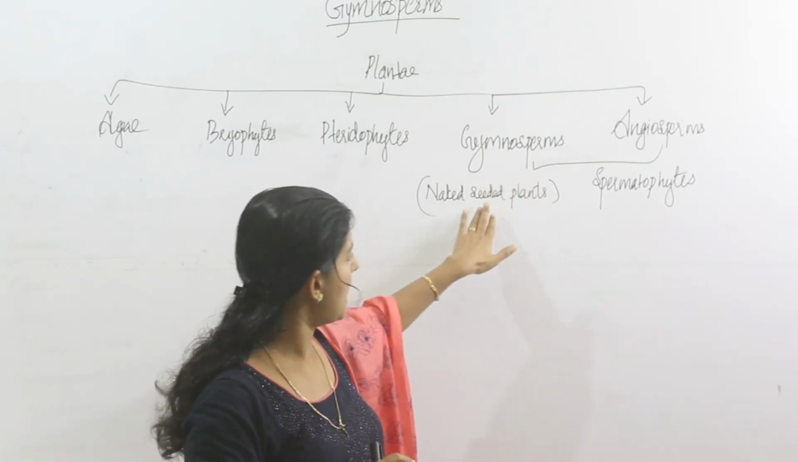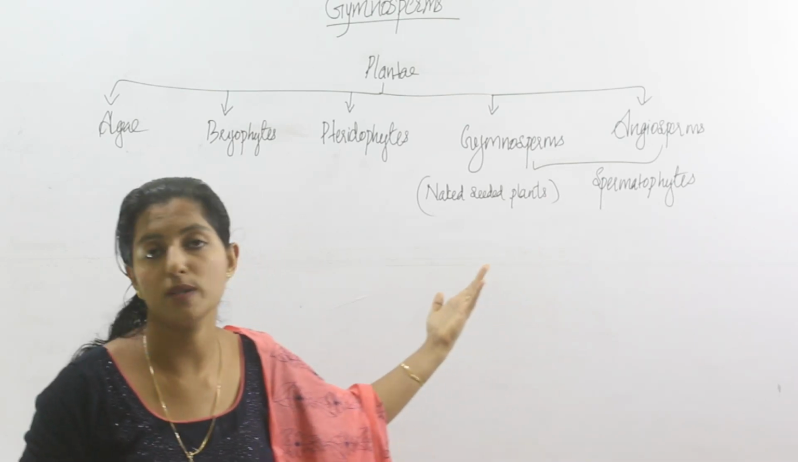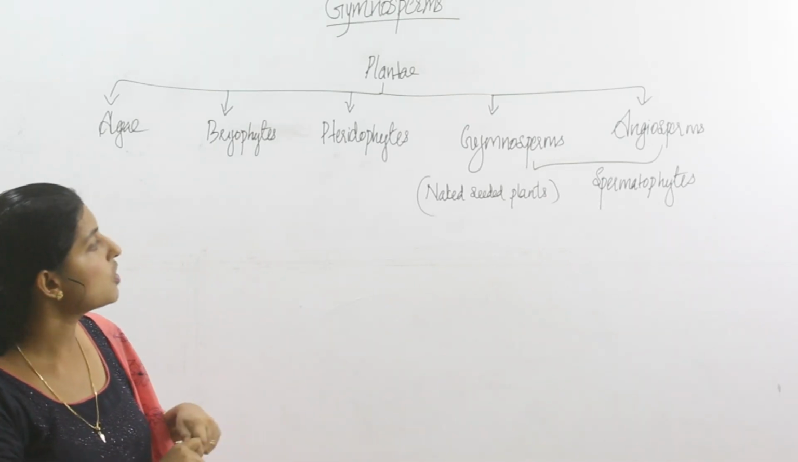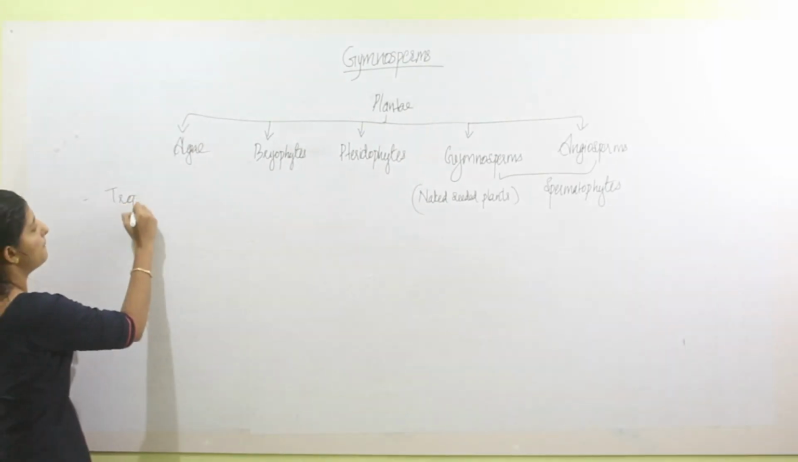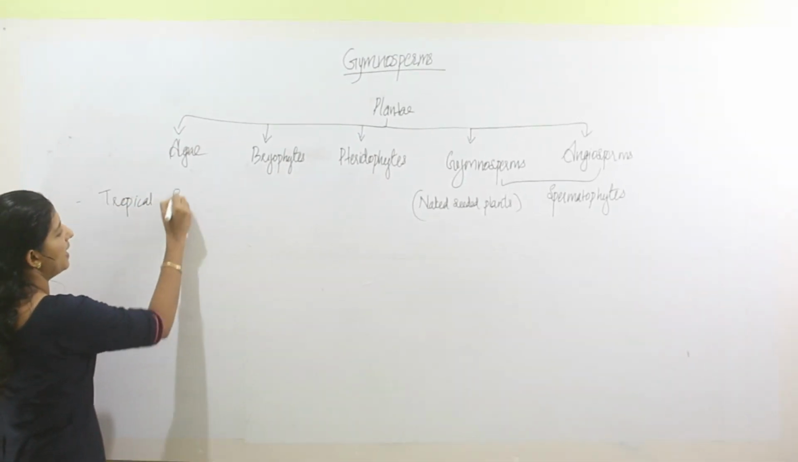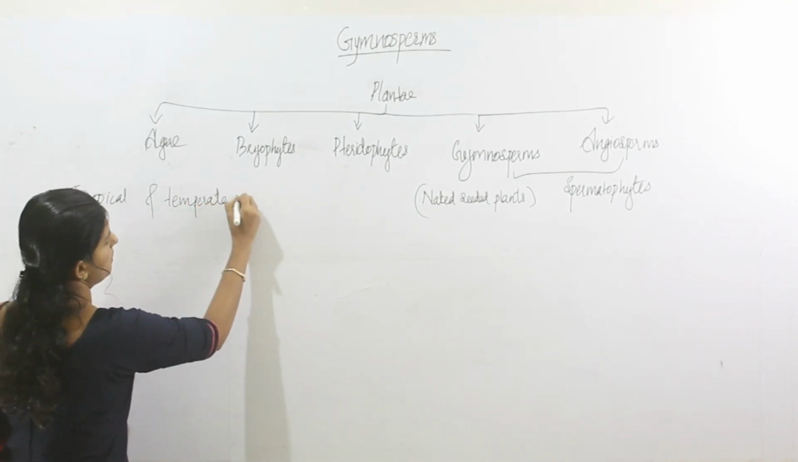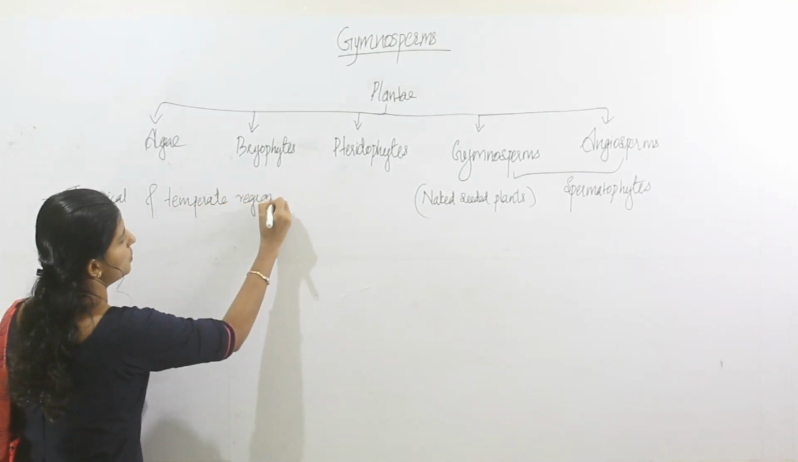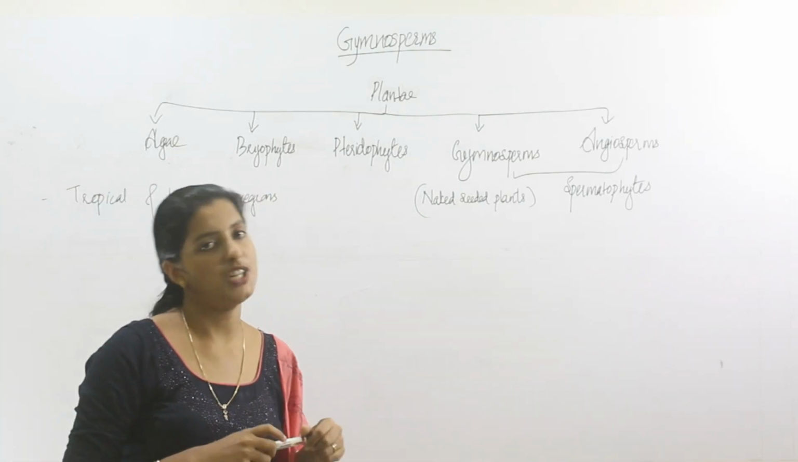Before that, what is the distribution of gymnosperms? Where these gymnosperms are distributed? Most of them are distributed in tropical and temperate regions. So the gymnosperms are distributed in tropical and temperate regions.